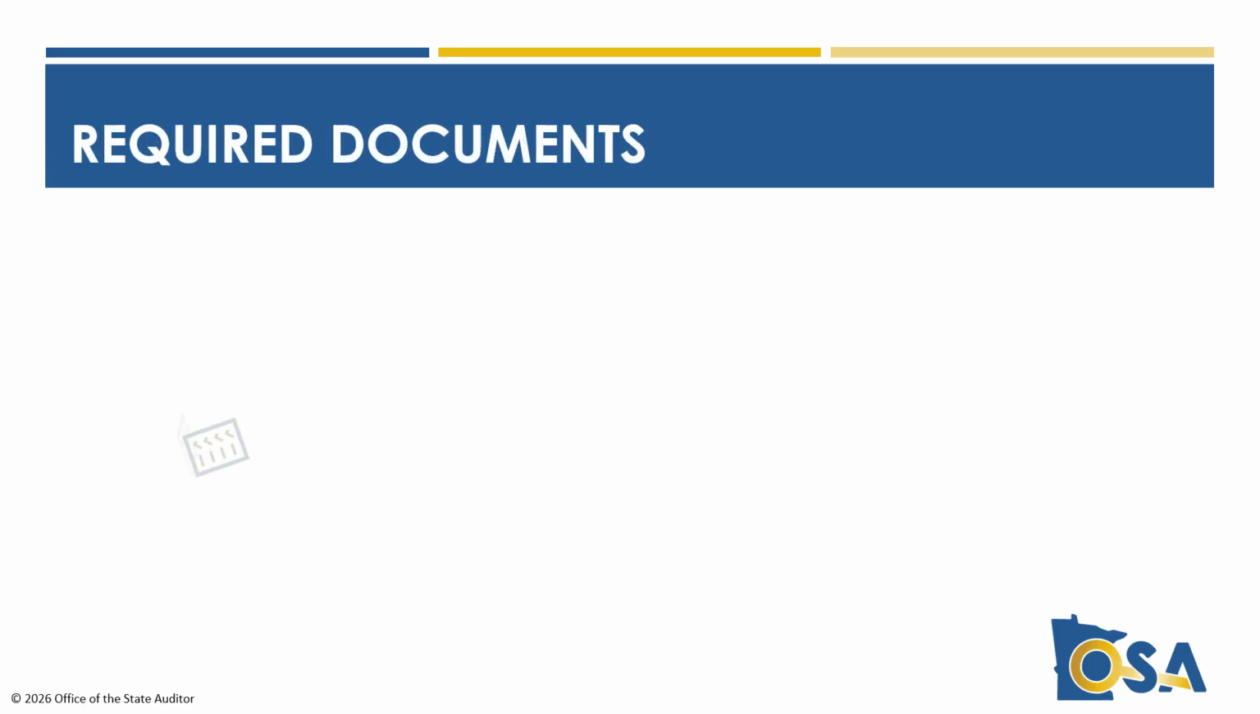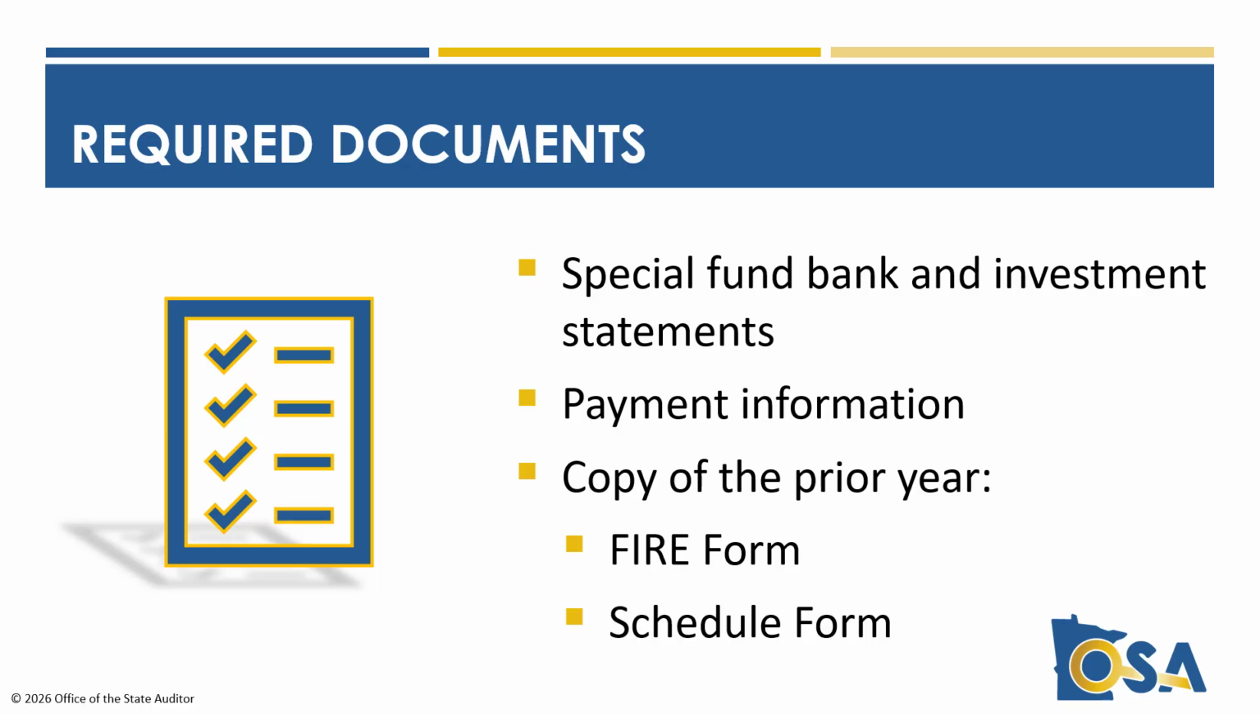Before beginning these two tabs, there are a few required documents you will need. First, you will need a copy of the special fund bank and investment statements for the reporting year. Next, payment information for any members paid during the reporting year is also needed. Finally, you will need a copy of the prior year's FIRE form and SC form.